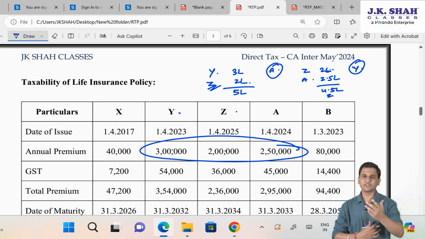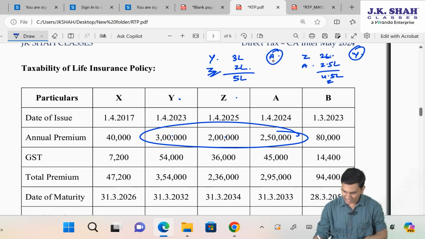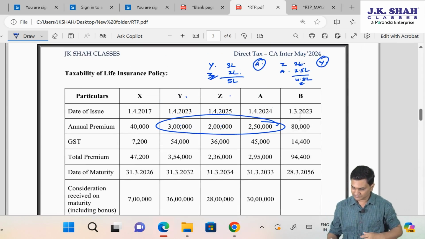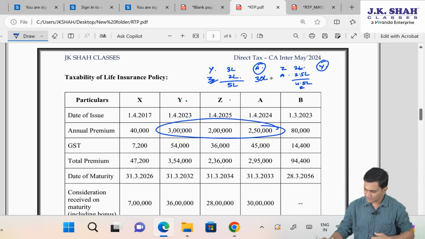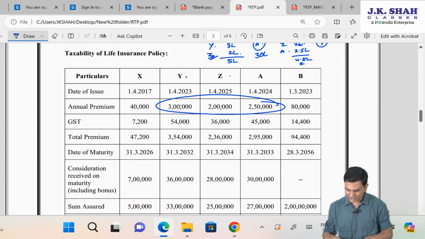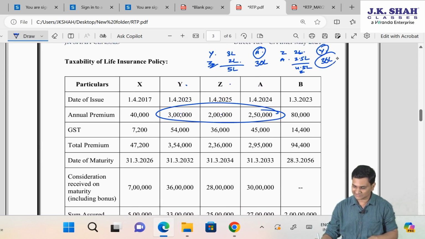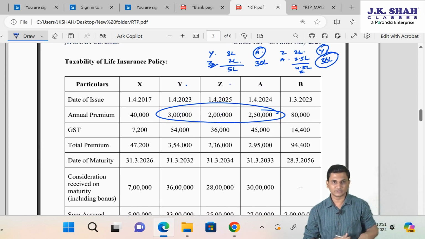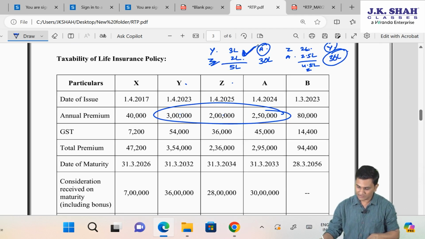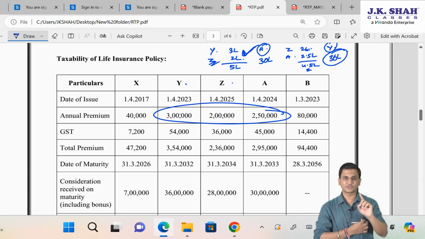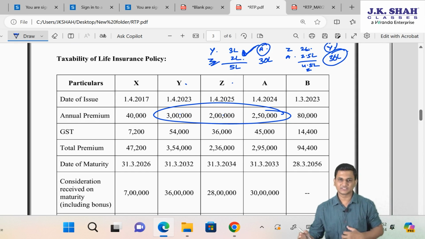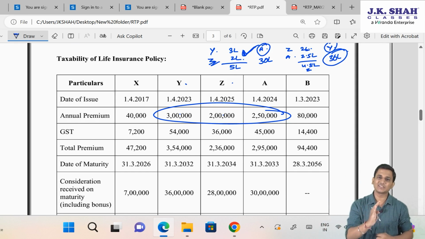So if you have to say which one is better, sir, if A becomes taxable, maturity proceeds of 30 lakh becomes taxable. Whereas if Y becomes taxable, then maturity proceeds of 36 lakhs becomes taxable. So common sense says, obviously sir, you should go for this one, wherein you will claim the exemption for Y and Z and A will become taxable, because in that case you are still taxing only 30 lakhs.